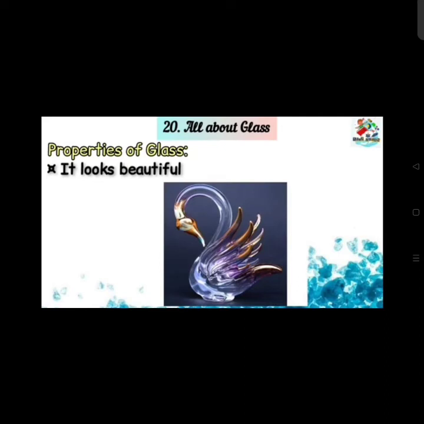And last, glass is very beautiful. Why is it beautiful? Because we can make many attractive and good looking things from the glass.